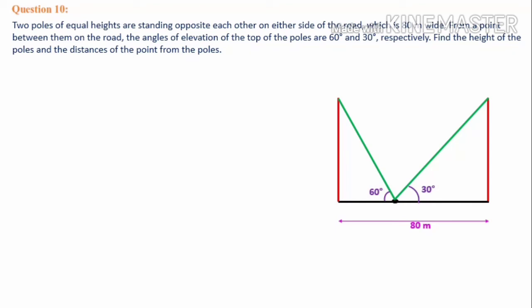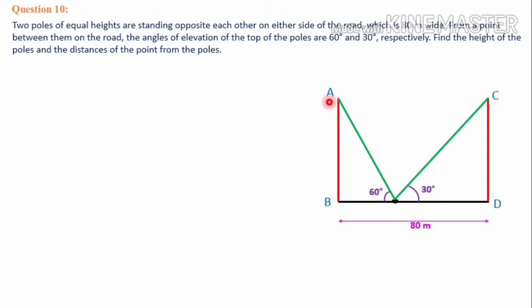We have to find the height of the poles and the distance of the point from the poles. Means this red line length we have to calculate. Also we have to find out these distances. Means this person is at which distance from the first pole, and also we have to find out the person's distance from the second pole, means this length.